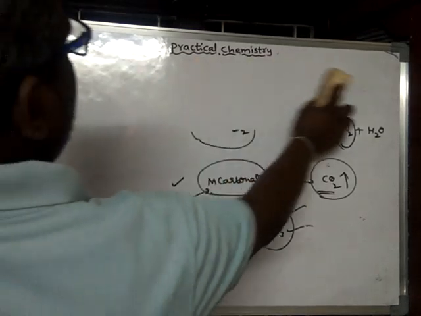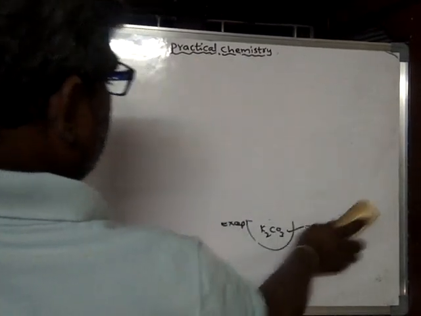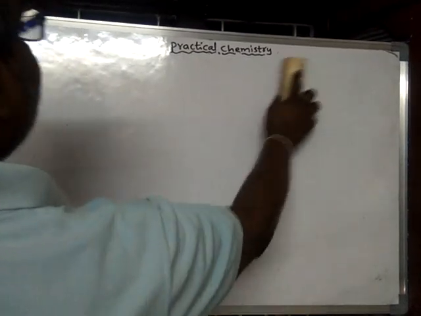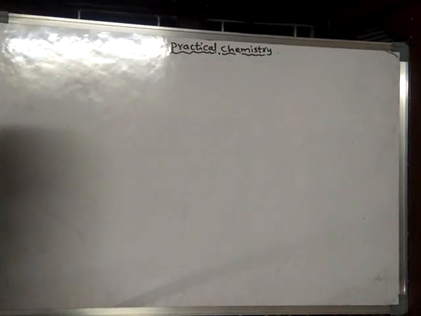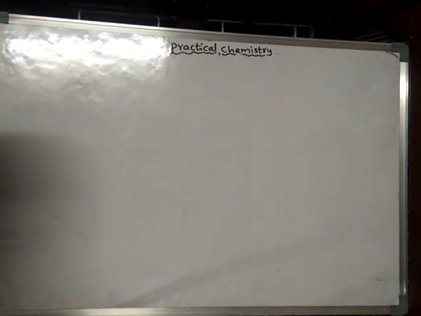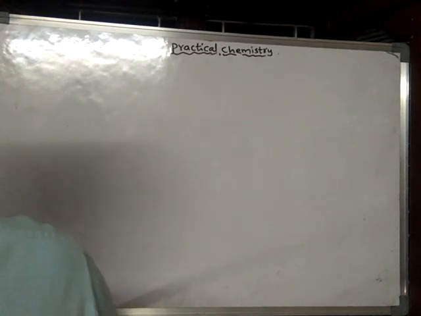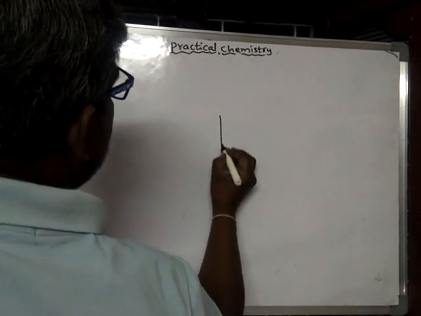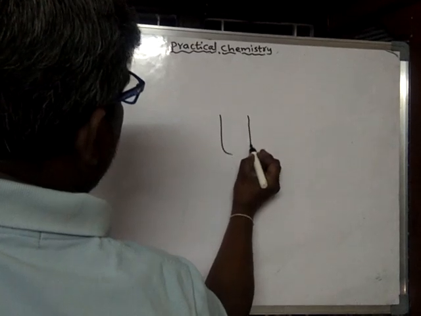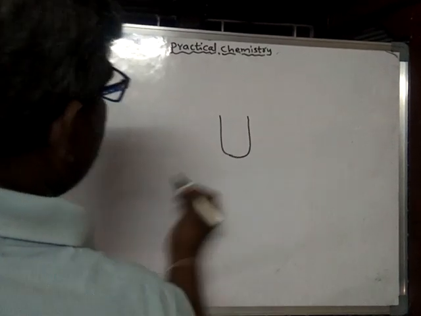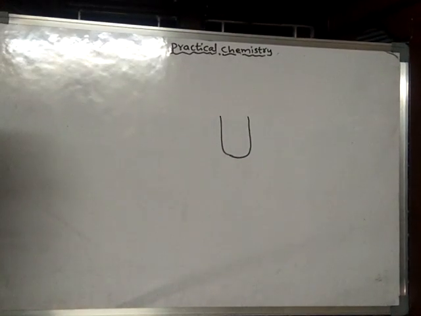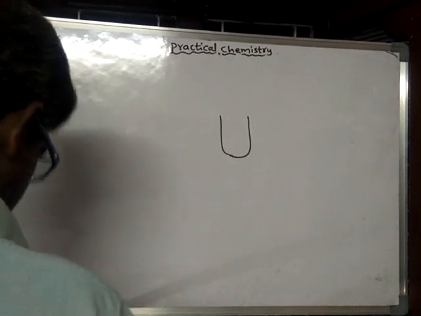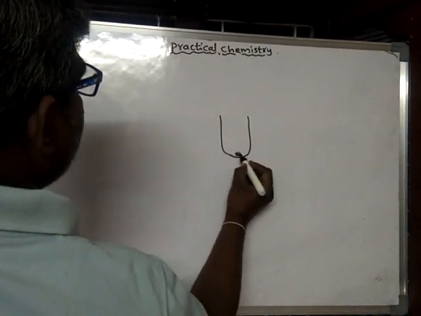Okay, now we will learn about the other gas. Suppose I have a chloride substance.